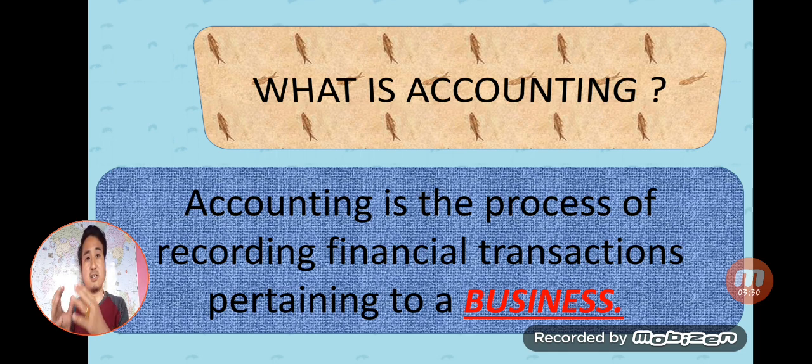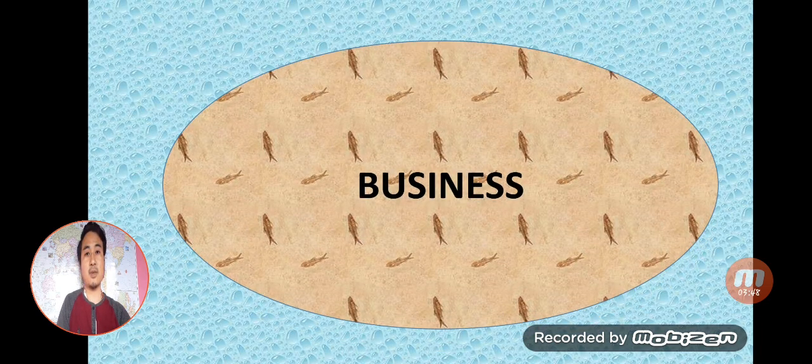So before understanding the accounting process, we need to understand the business process. If you are able to understand the business process, it will be very easy for us to understand the accounting process. So let us see how it is possible. First we need to understand what is business, what is the business process, and then we need to think from that angle. Then it will be very easy for us to understand accounting.